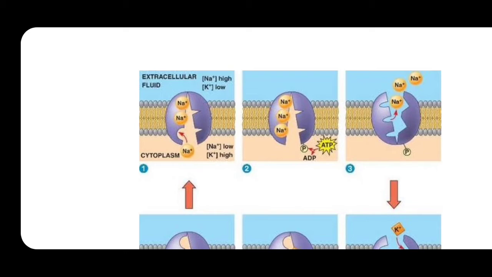But in the third diagram you can see that the gate is opened towards the extracellular fluid. How did this change? You might have this question. This is mainly because of the transmembrane proteins, which helped the movement of the activation gate towards the extracellular fluid.